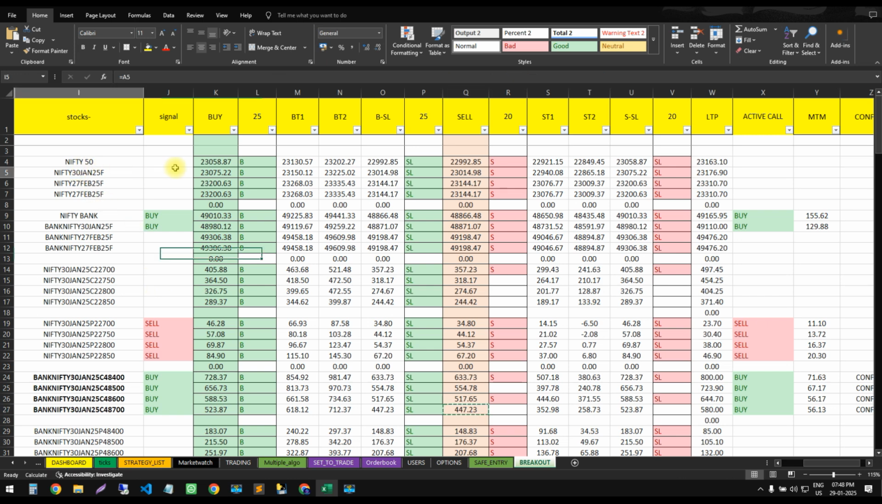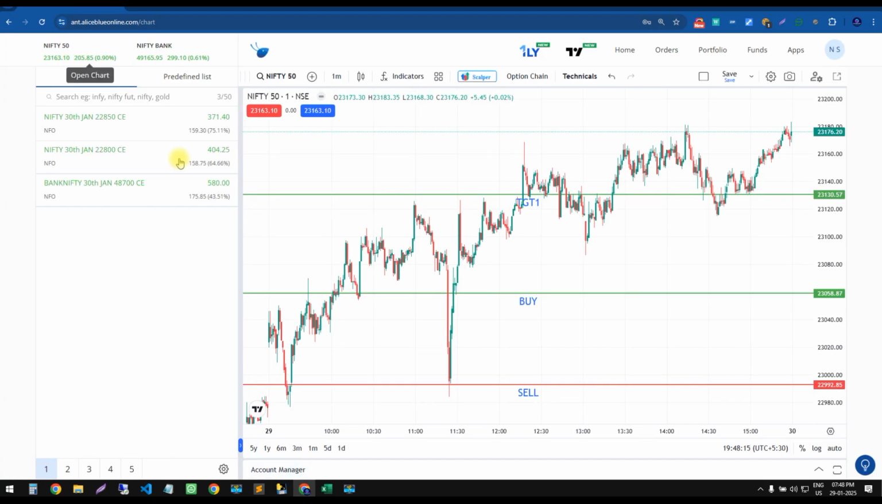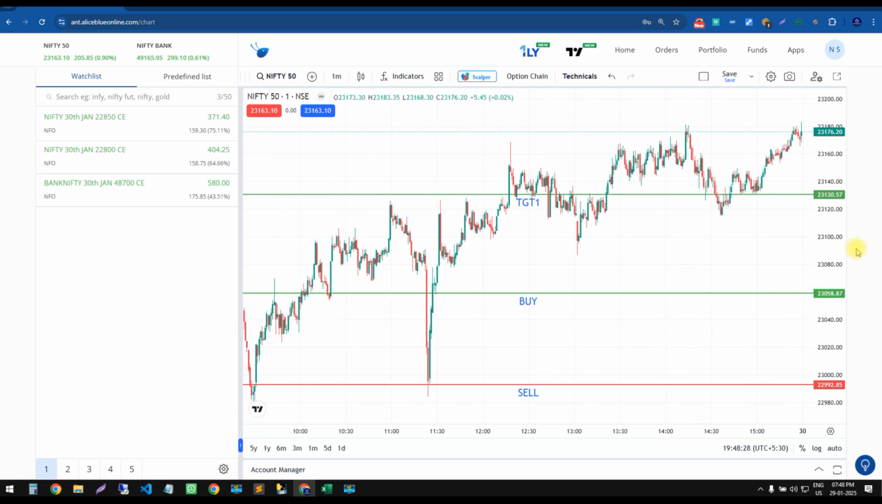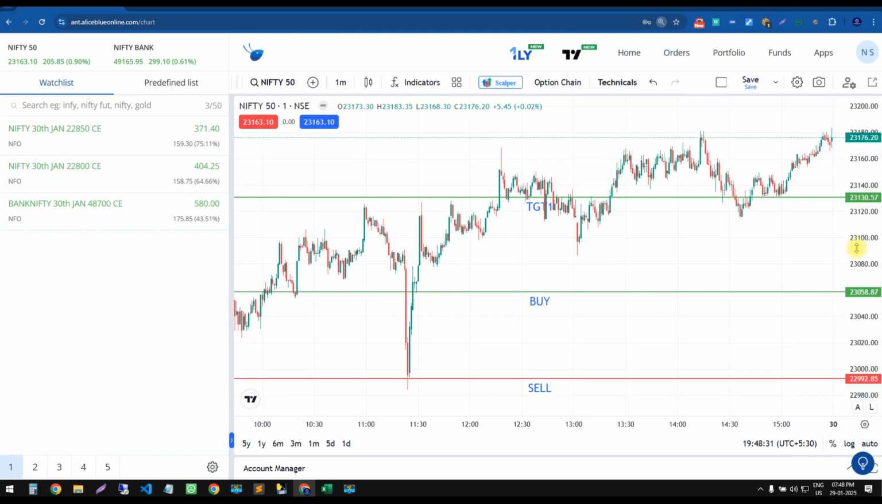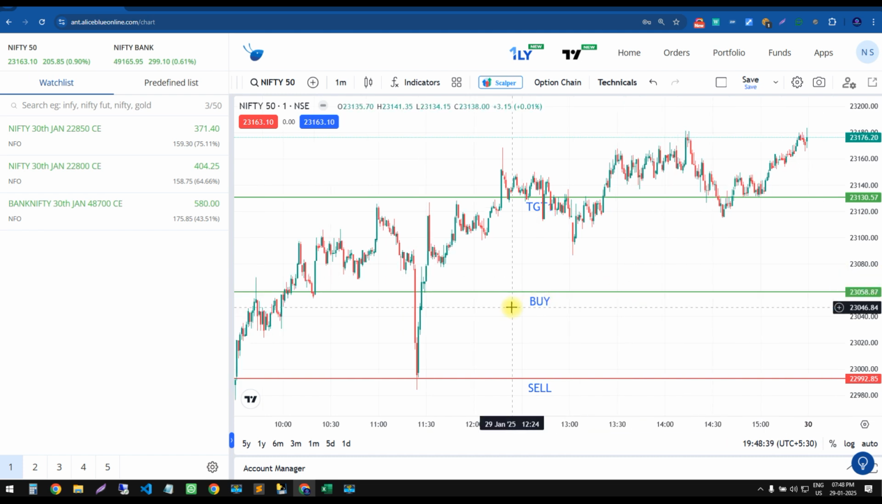So we'll open with the Nifty 50. Nifty 50 buy was at 23,058 and sell was at 22,992. Well traders, I have marked everything and I'll show you. This is our Nifty 50 page and this is the Nifty 50 chart. You can see our buy at 23,058. I hope you can see clearly, once again I'll zoom in. Yes, 23,058 is where the buy is generated.